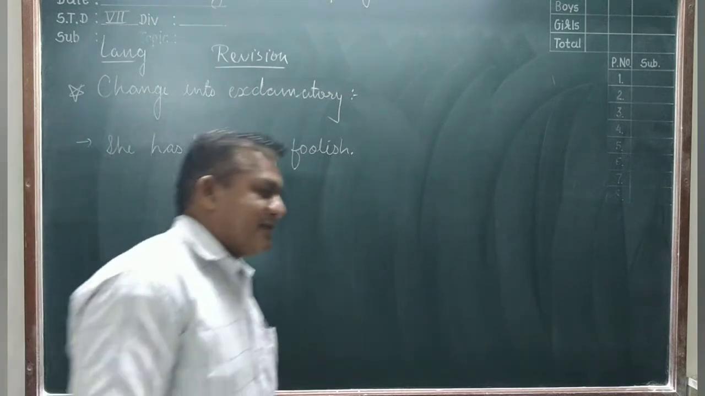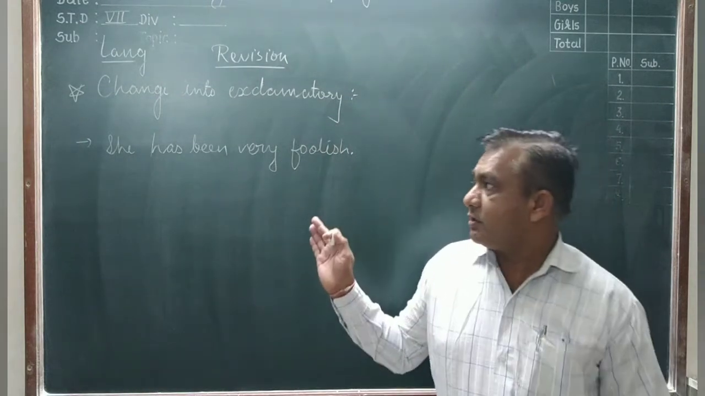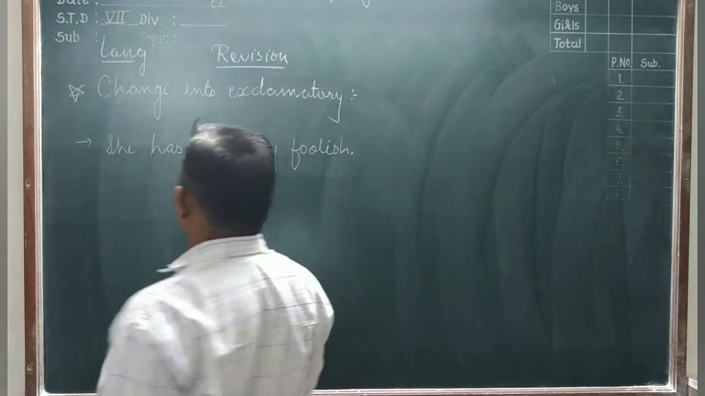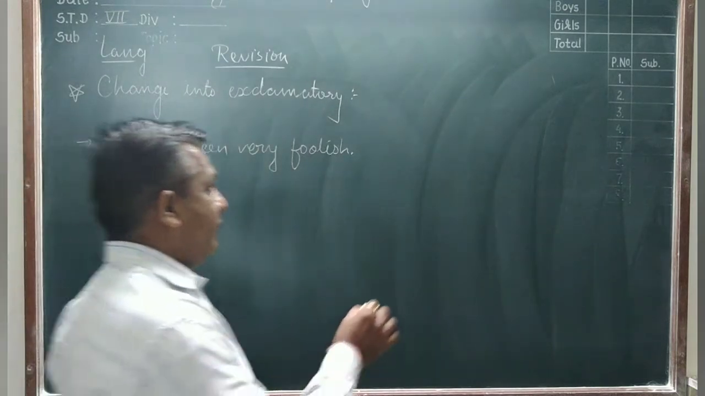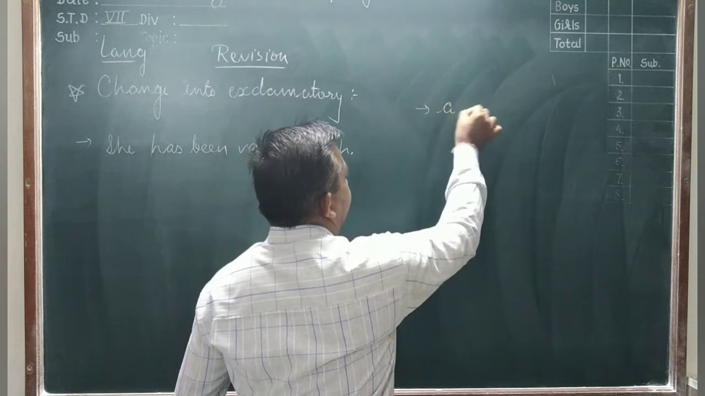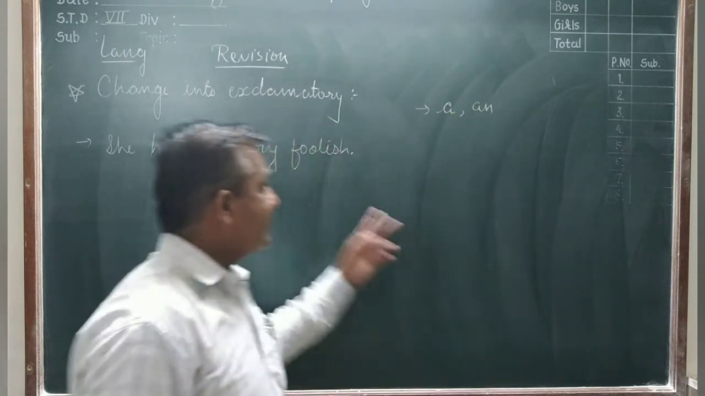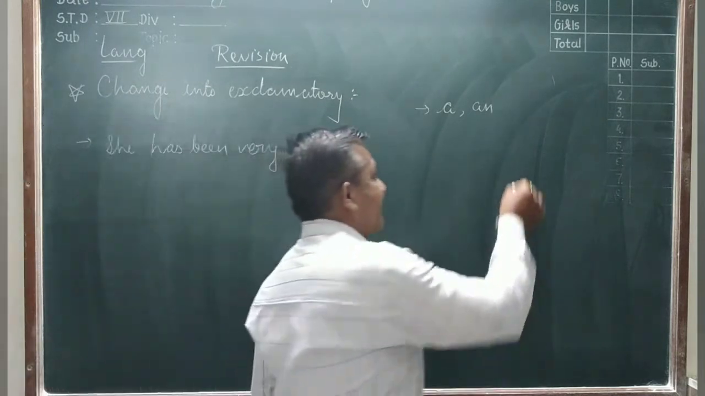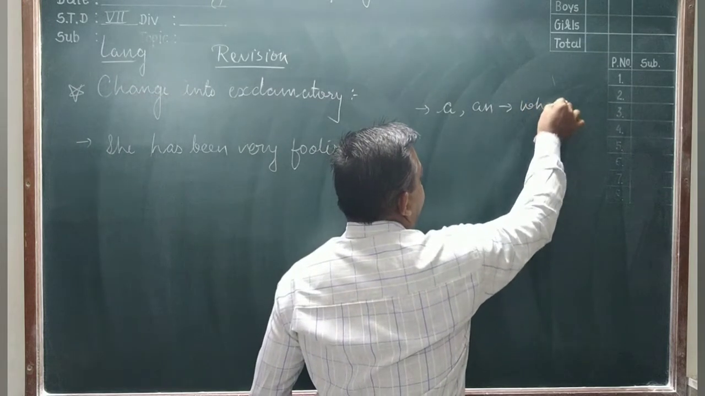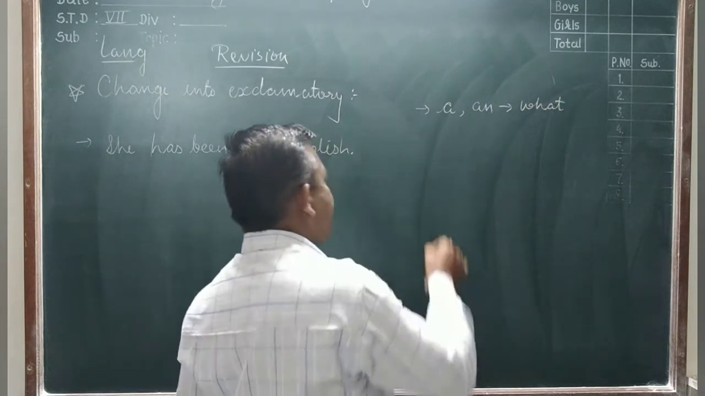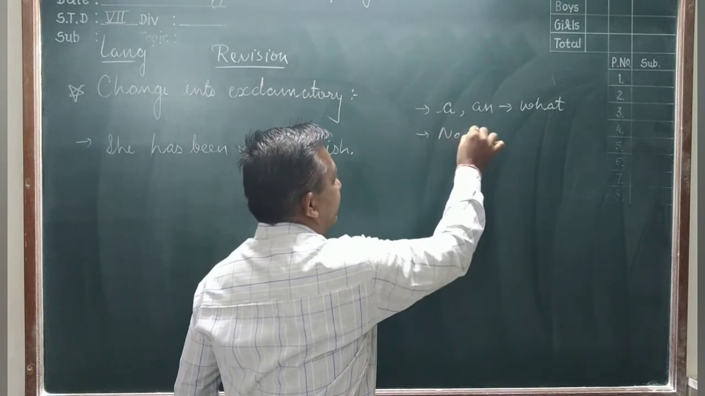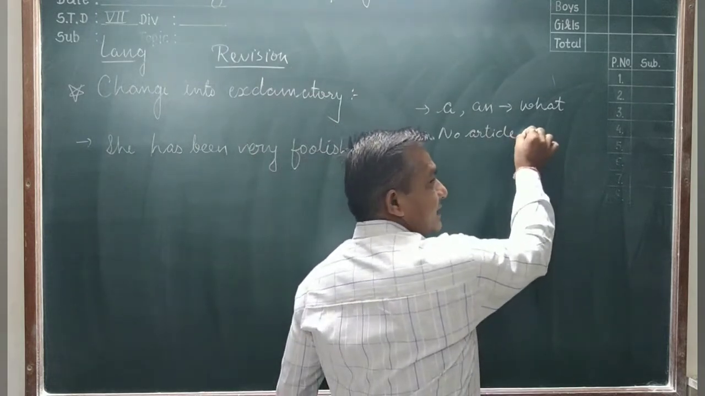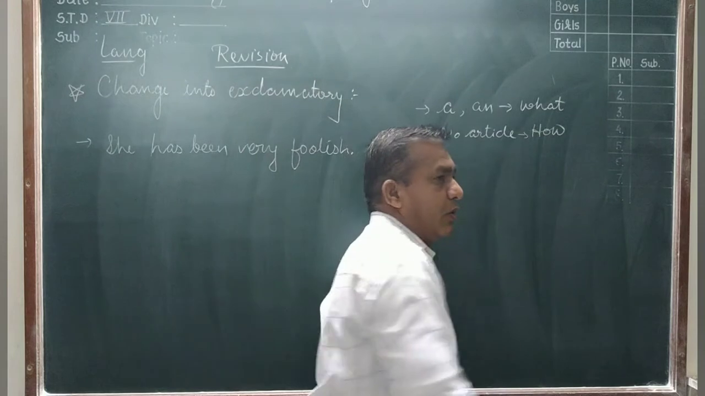Friends, you gave the exam but made many mistakes in this sentence. How to change it? First you find the article a or an in the sentence. When you see the article a or an, you make the sentence start with what. And when there is no article in the sentence, then the sentence will start with how.